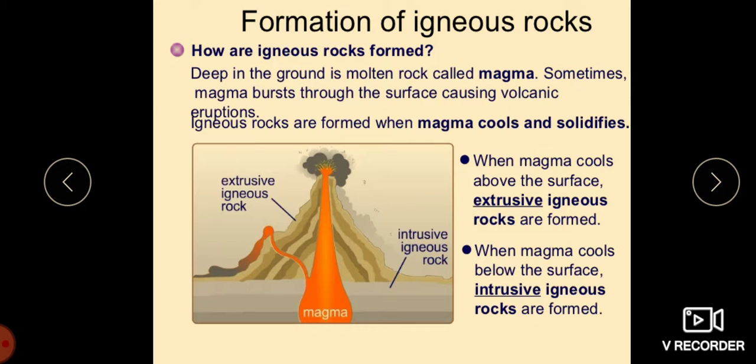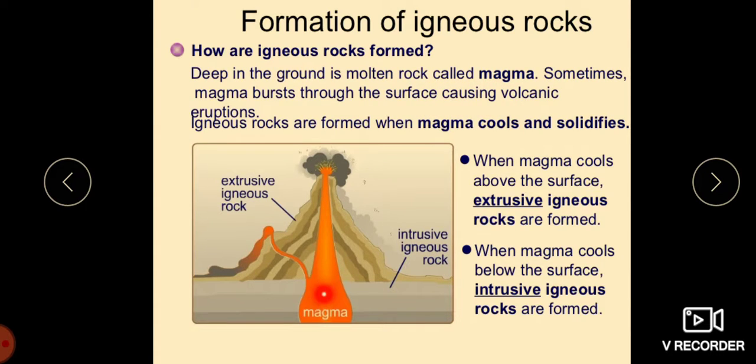So, how are igneous rocks formed? When we are studying about igneous rock, we have to know about it. Deep in the ground is molten rock, magma.